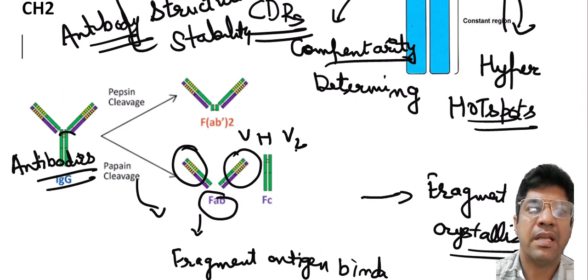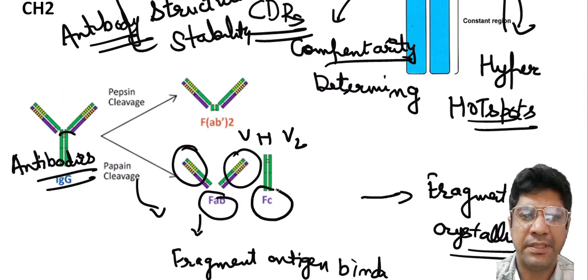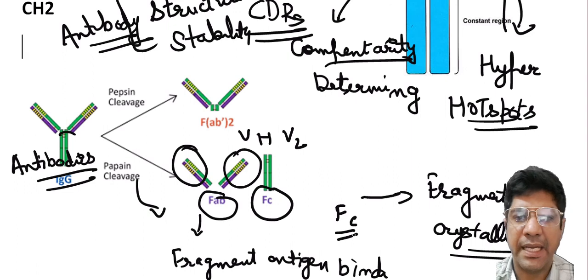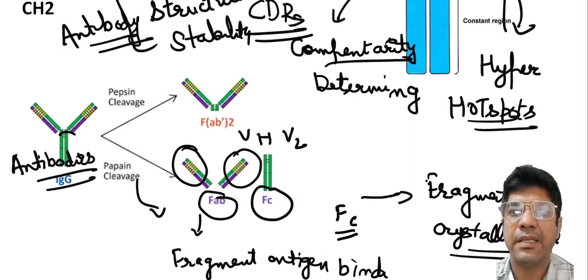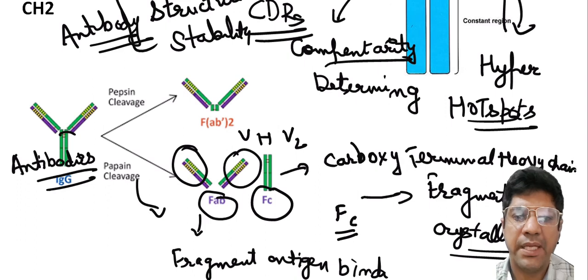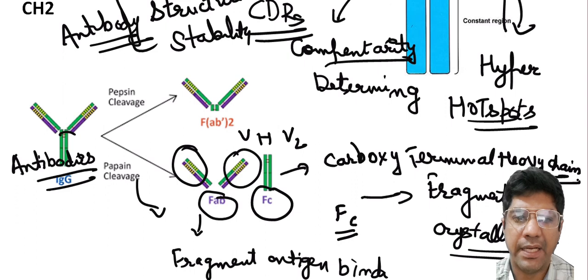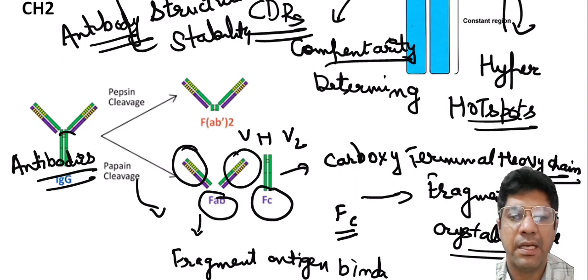The FC region is the constant portion of the antibody molecule. Remember, it is located at the carboxy terminal of the heavy chain. Unlike the FAB region, this region does not possess antigen binding activity. Instead, it plays a role in the biological functions of antibodies. It is involved in interaction with other immune components like immune cells and complement proteins.